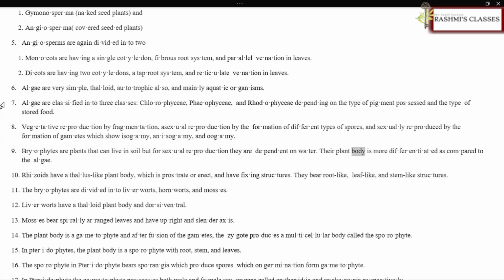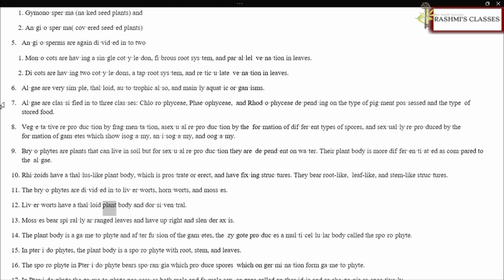Their plant body is more differentiated as compared to the algae. They have a thallus-like plant body, which is prostrate or erect, and have rhizoids as fixing structures. They bear root-like, leaf-like, and stem-like structures. The bryophytes are divided into liverworts, hornworts, and mosses.